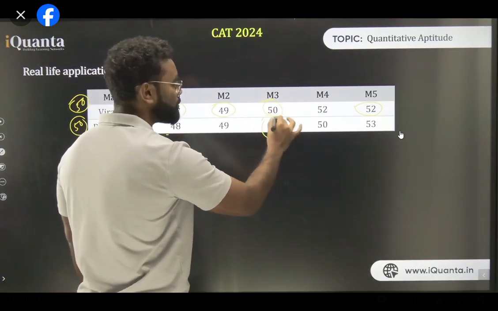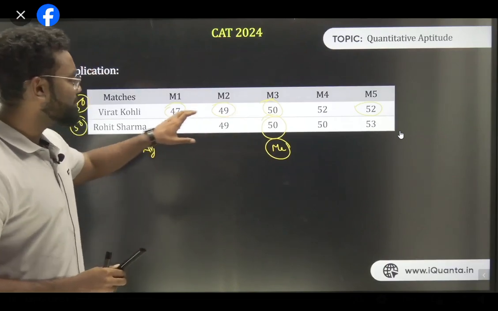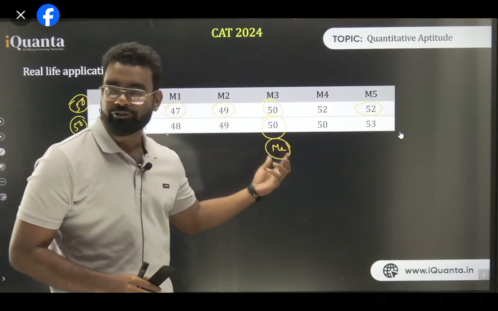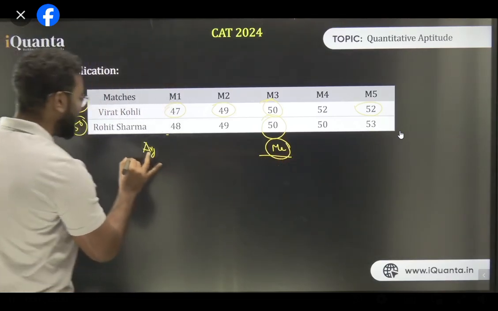In this case, also the mid value is 50. So the median is also same. So I can say median is 50. Median is nothing but the mid value. So here median of 47, 49, 50, 52, 53 — what is the mid value? 50. And for 48, 49, 50, 50, 53, the mid value is also 50. Right? Now if both have 50, so median is also same and average is also same.